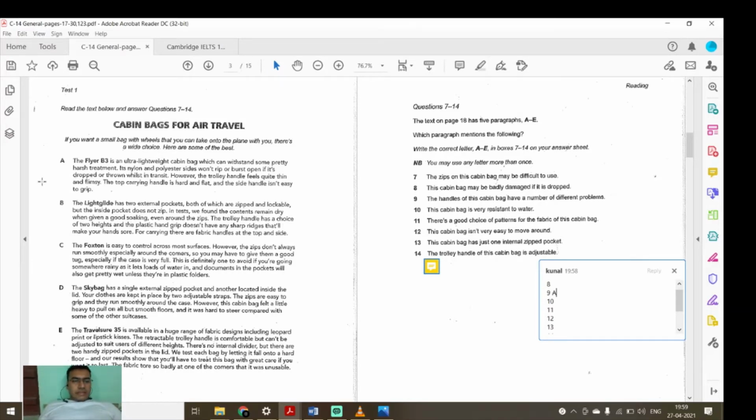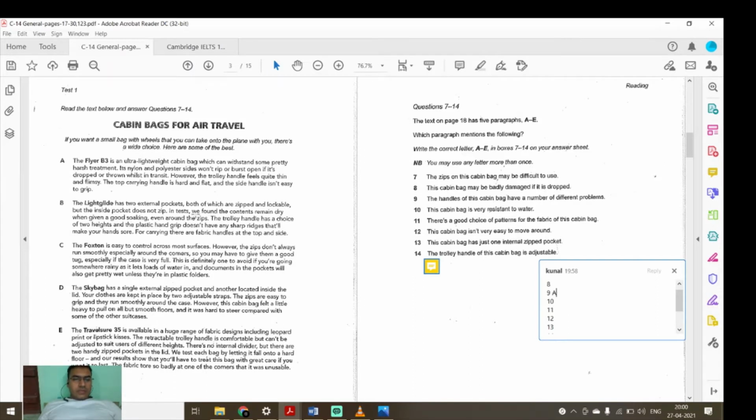The Light Glide has two external pockets, both of which are zipped and lockable. Okay, but the inside pocket does not zip. Zip related thing has been given, the zips on this cabin bag may be difficult. Nothing. This does not resemble it.